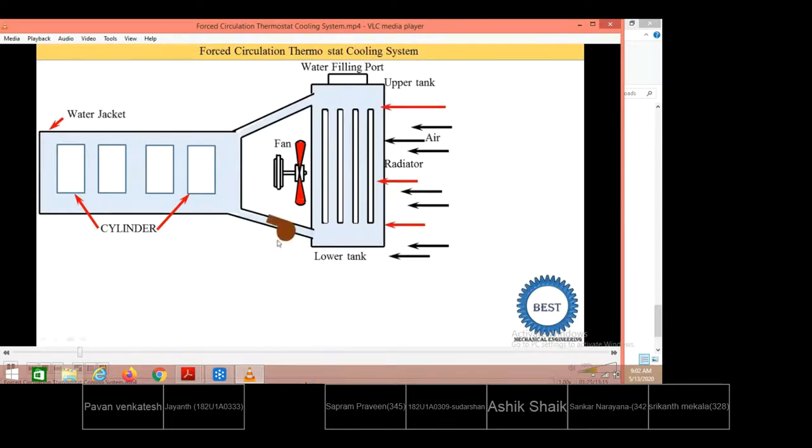Here one pump is provided. In a thermosiphon system, a pump is not provided. It is a natural circulation. But here we are studying force circulation. Why is it force circulation? Because we use the pump. That's why it is known as the force circulation system.